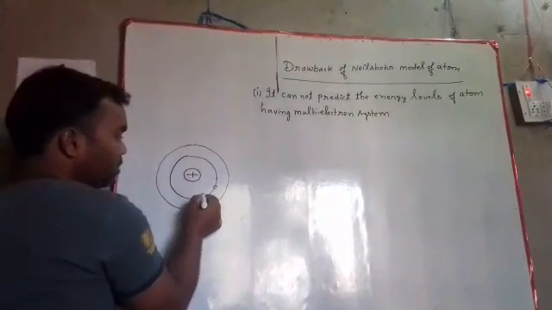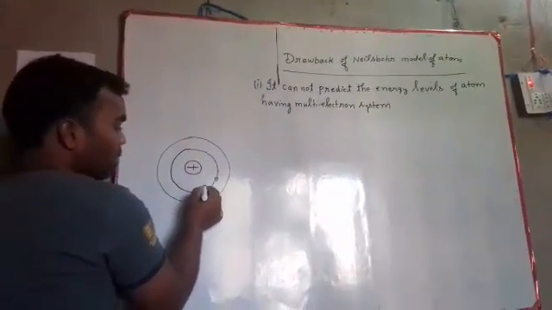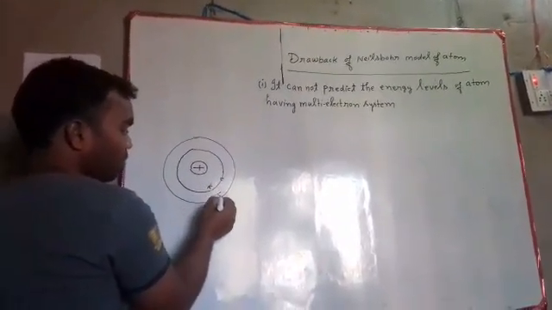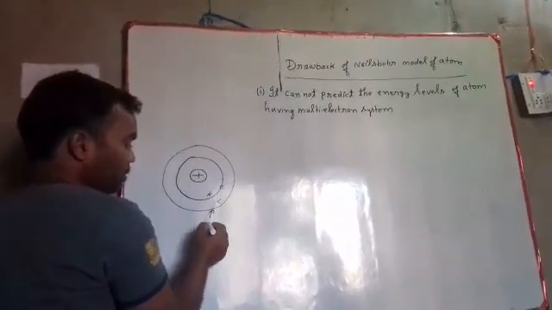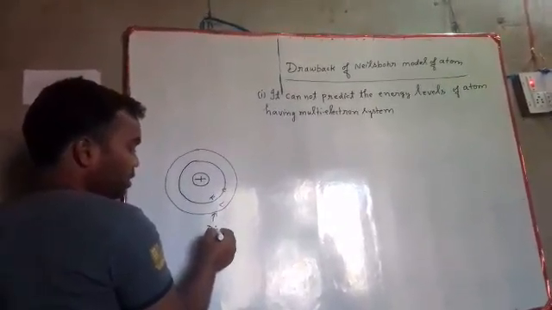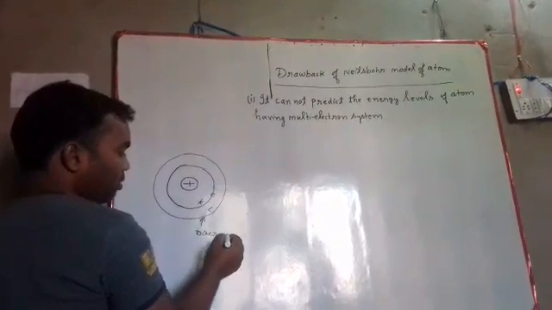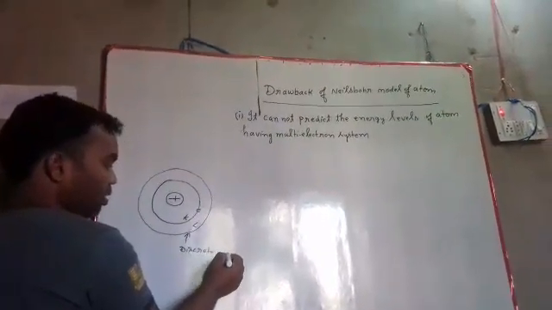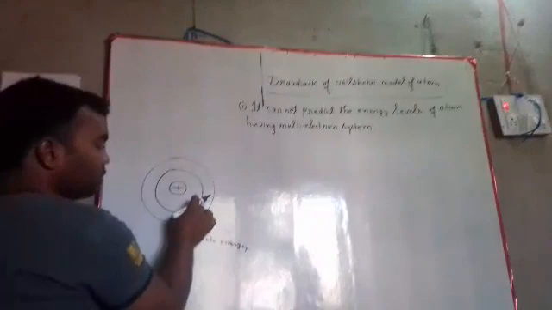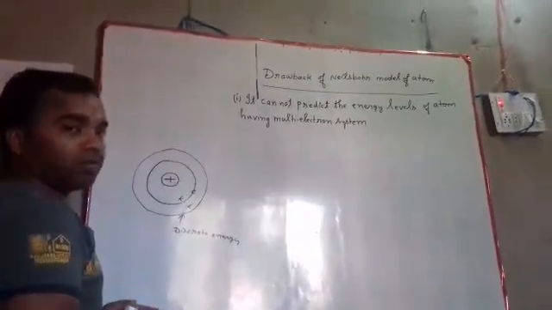These stationary circular orbits are called discrete energy levels, because each has a fixed amount of energy.